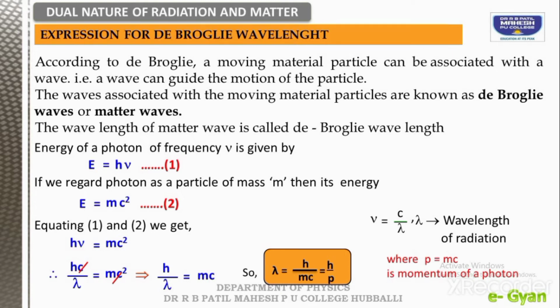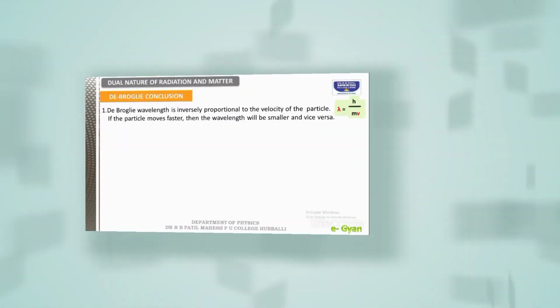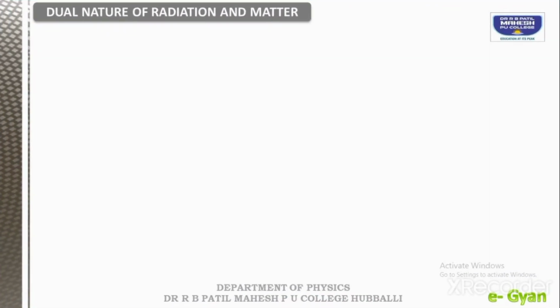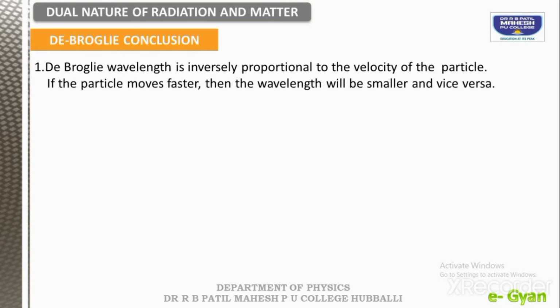Now we will go to the another part, de Broglie's conclusion. We already have an equation lambda is equal to h by m v. Here h is a constant quantity, but the only variables on the right hand side are mass and velocity. These two, mass and velocity, are inversely proportional to lambda. Therefore, let us consider them one by one.